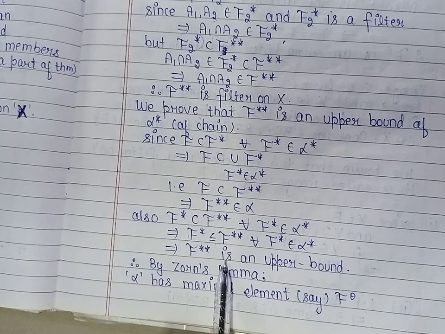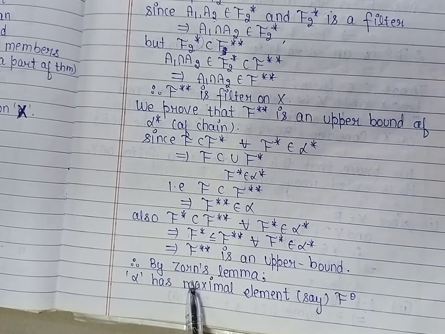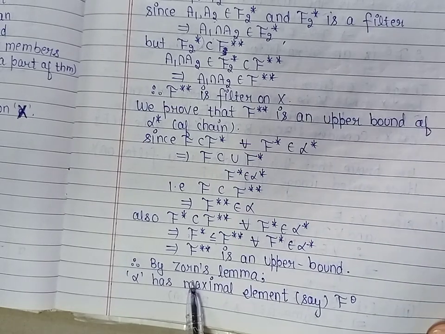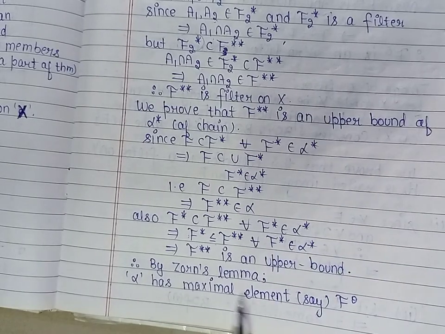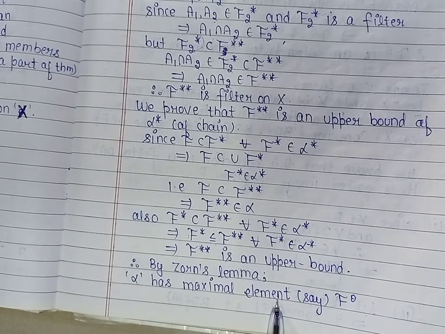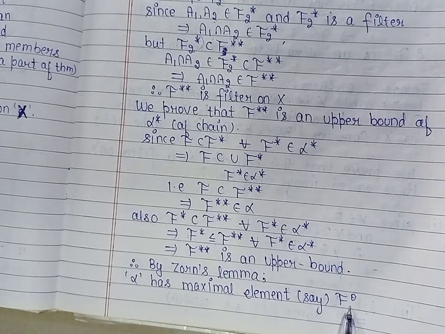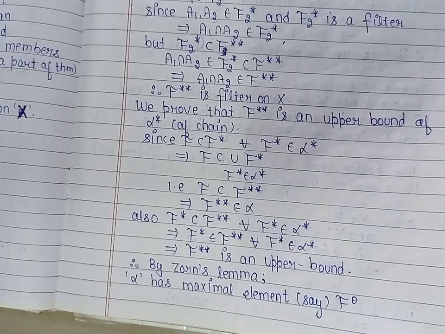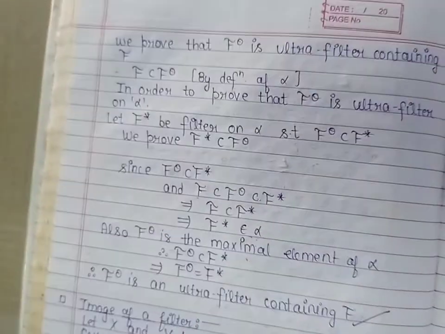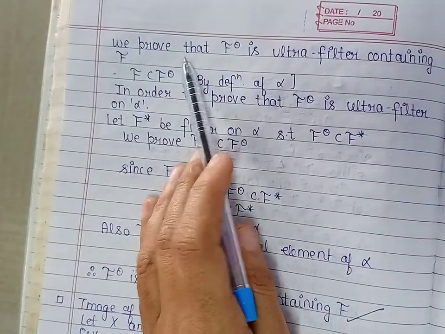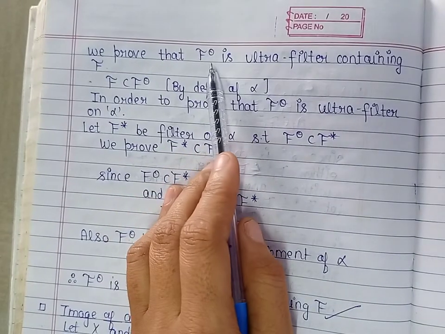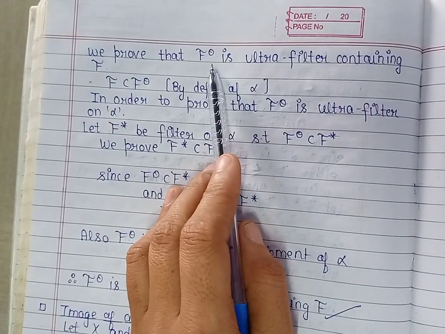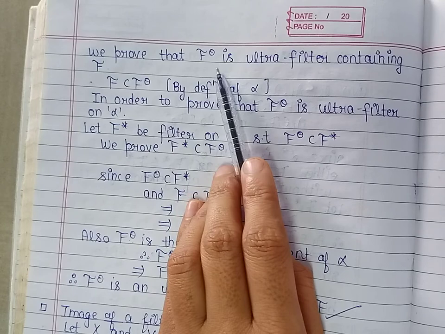So we have obtained a partially ordered set in which every chain has an upper bound. So according to Zorn's lemma, the set will have a maximal element. Let us denote that maximal element by f theta. Now, in the last step we claim that this f theta is an ultra filter containing f.